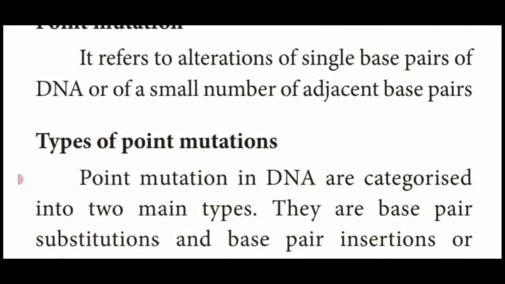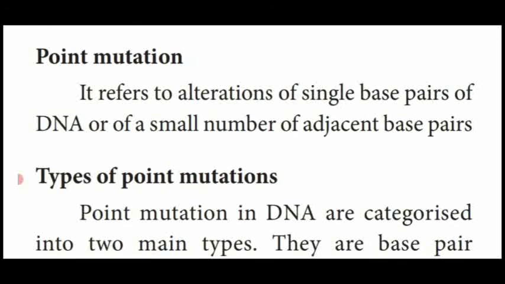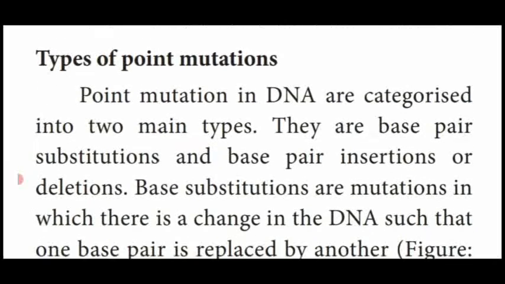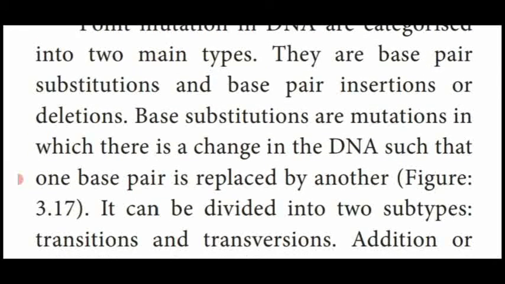First one, point mutation. A mutation occurring within an individual gene, at a nitrogenous base of DNA, is known as point mutation. It is categorized into two: substitution, or deletion or insertion.